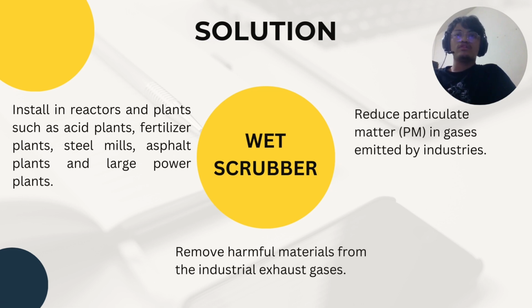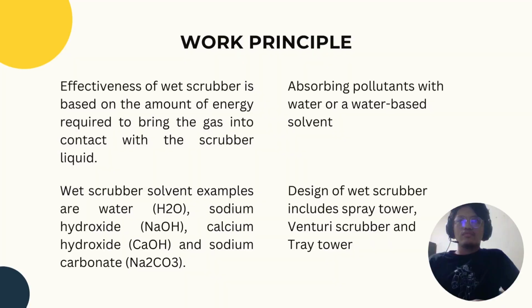The primary goal of a wet scrubber is to reduce particulate matter in gases emitted by industries and to maintain good air quality. Plus, wet scrubbers are an effective way to lower air pollution in Hanoi because of the city's extensive industrial base. Industrial air scrubbers can be either dry or wet, and we chose wet scrubbers. This is because wet scrubbers are more efficient than dry scrubbers. Therefore, we from Group 7 chose wet scrubbers to lessen air pollution in Hanoi, Vietnam.